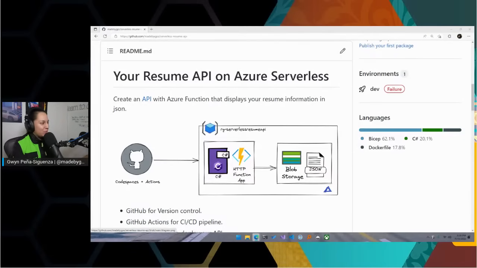So we'll be using that for our version control and our continuous integration and continuous delivery, and also actually deployment. And we're also going to be using GitHub Codespaces for our development environment. So you won't need to install anything locally because I've provided a dev container configuration there. We'll take a look at that in a second too. So all of this you'll be able to work on via the browser, which I think is very cool.